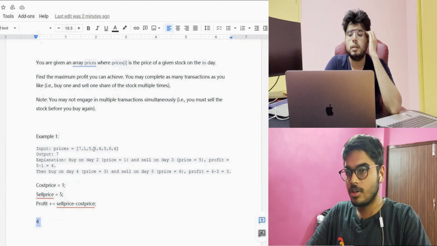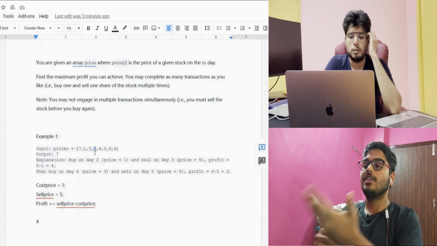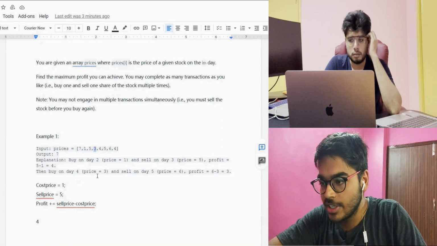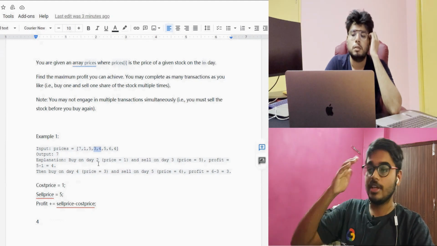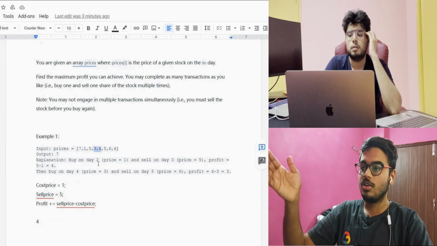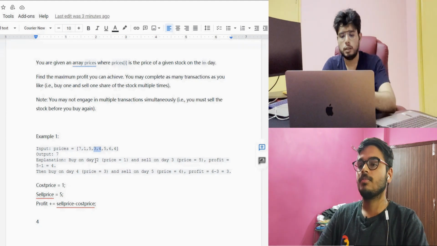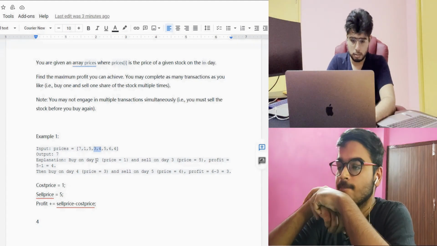Now we came to 3. Now again we have to update the cost price. So we are checking 3 and 4. Is 3 greater than 4? No, it's not. Okay, one thing I would like to point out over here.